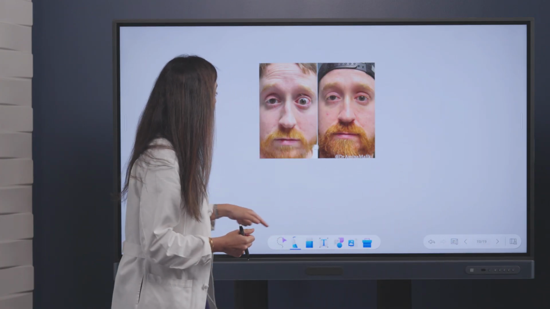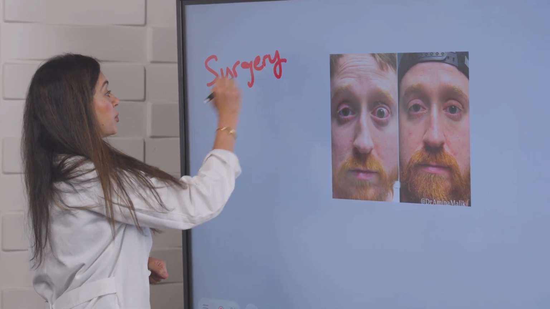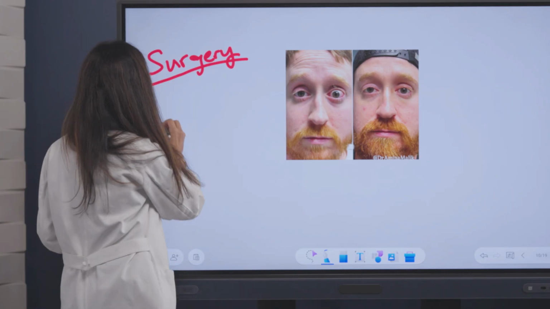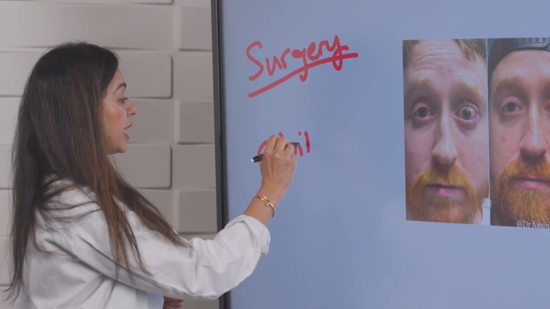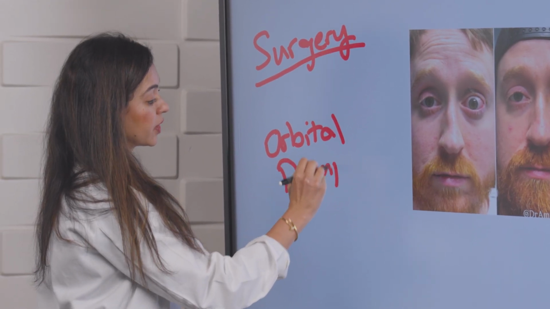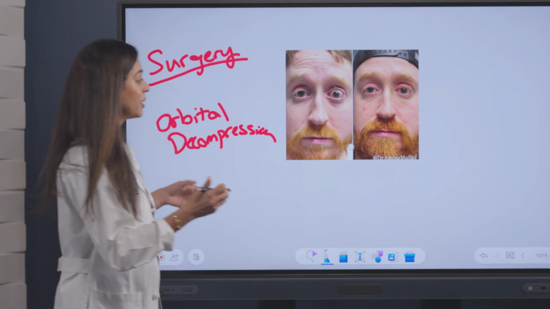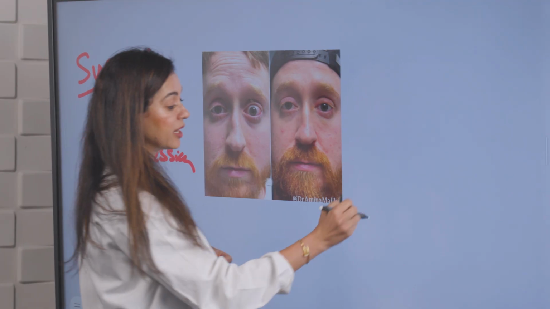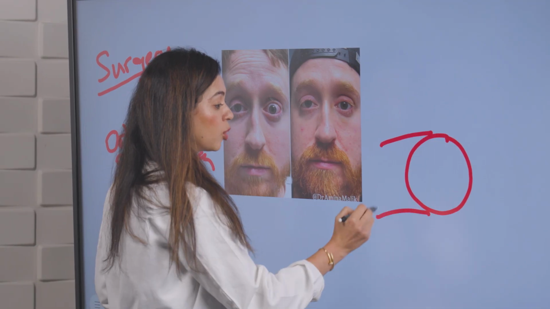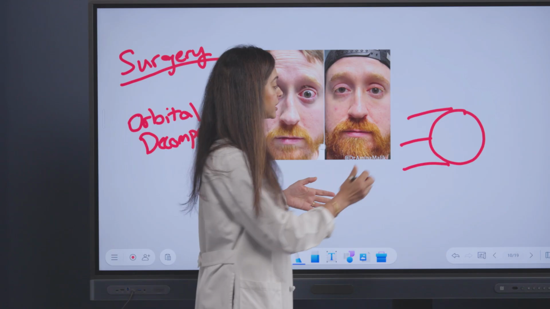Now, in addition to medications, surgery is also a very useful modality for the treatment of thyroid eye disease. And so what are we doing during surgery? Well, orbital decompression is performed to allow space for the congested orbital tissues to decompress posteriorly behind the eye. So when we think of the orbit, we have the roof, we have the floor, we have the medial wall, and the lateral wall. So we have 4 walls of the orbit.